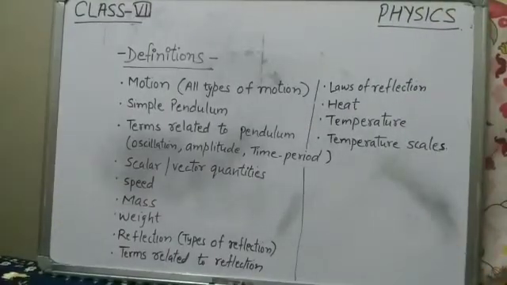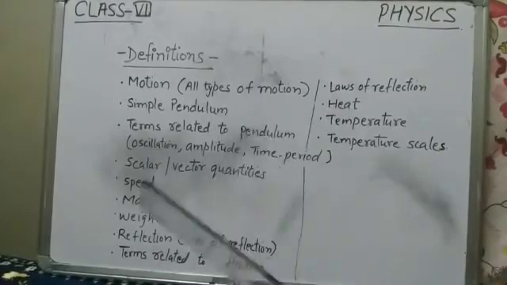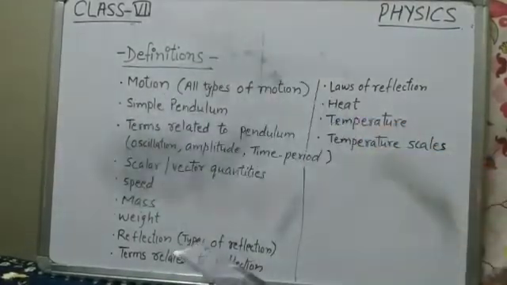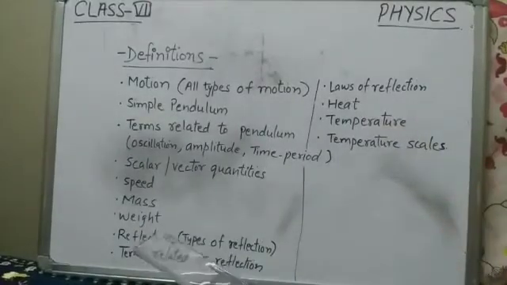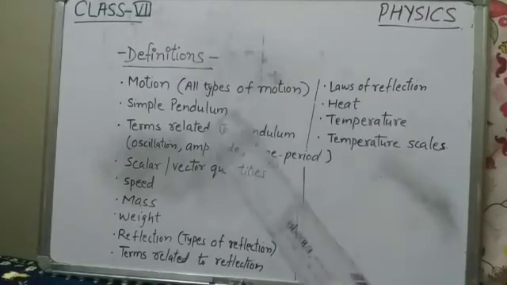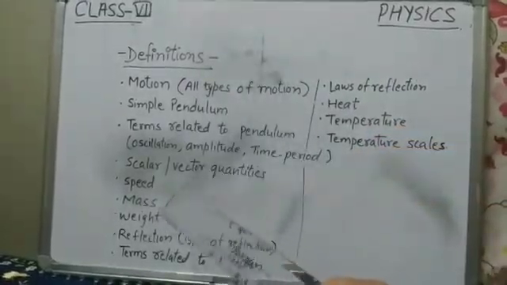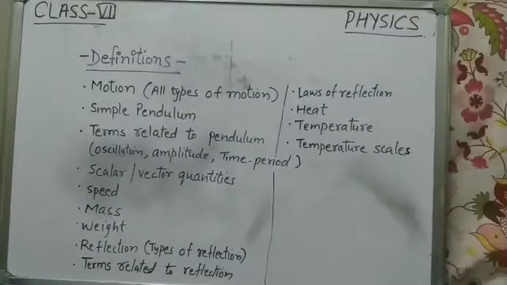So you have to learn all the definitions related to the chapters, like motion, all types of motions: random motion, uniform motion, non-uniform motion, whatever are there. All types of motions you must know. Anything can come.